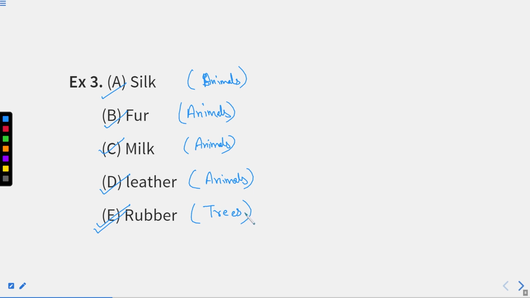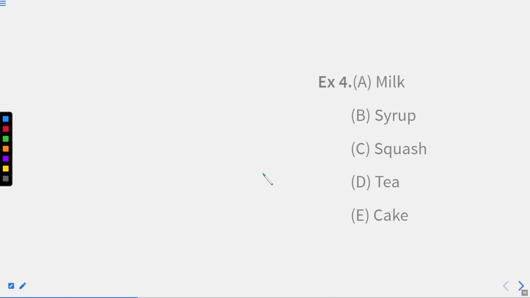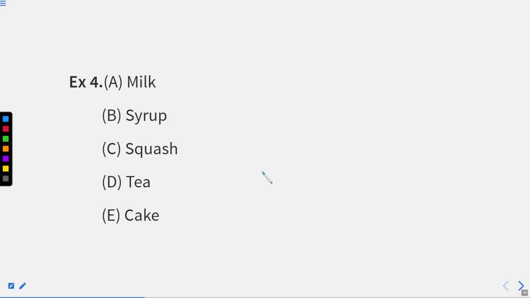Now we are moving to the next question, that is your question number 4. Before that, you can see option number E, only thing that is a tree product, rest all are animal products, right? Now question number 4, here you can see something, right? What you can see? Milk. Everybody is aware of what exactly a milk is.